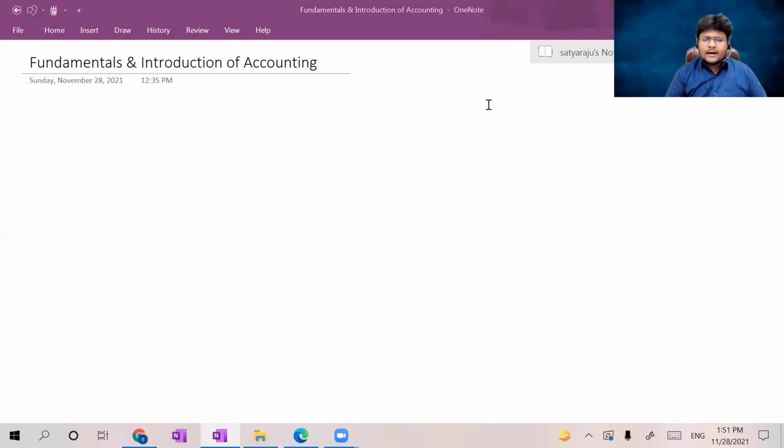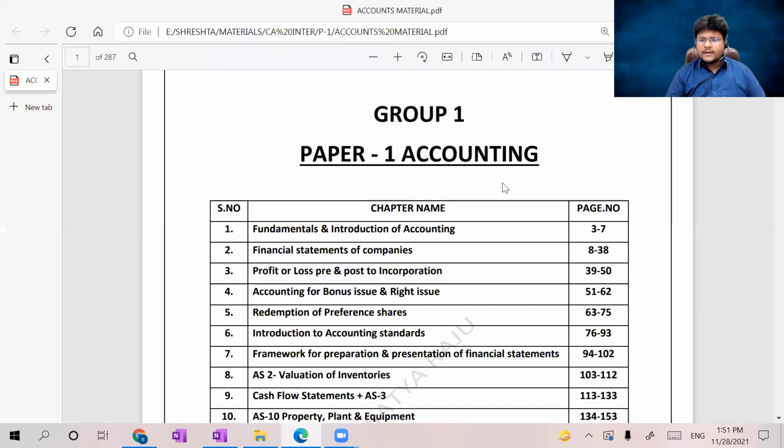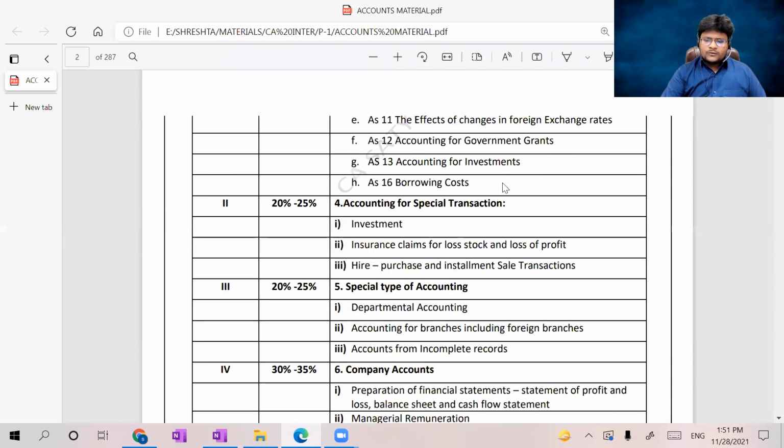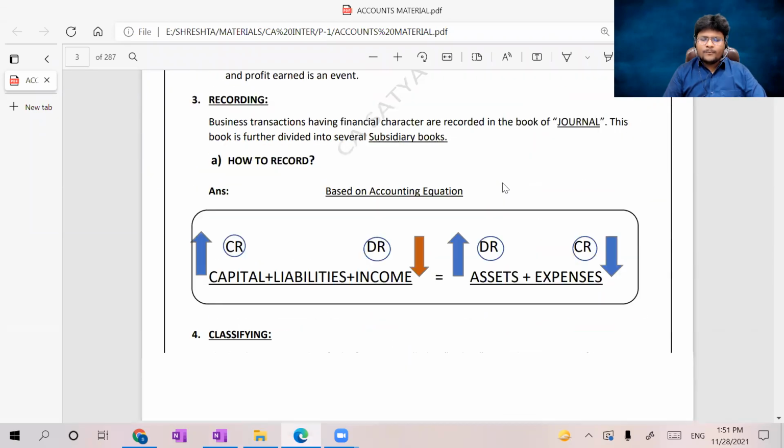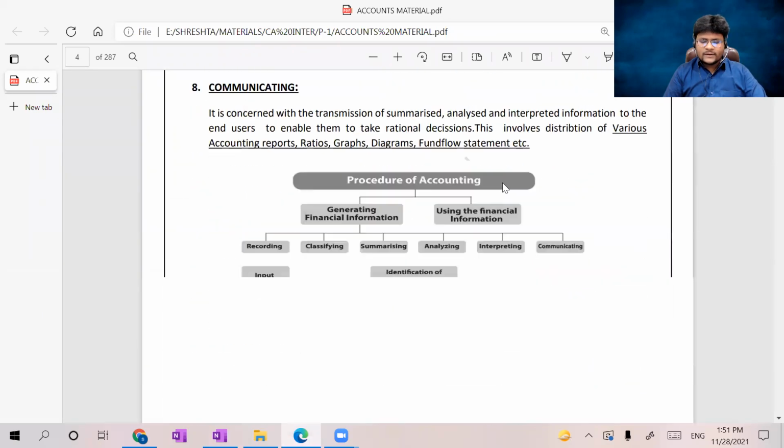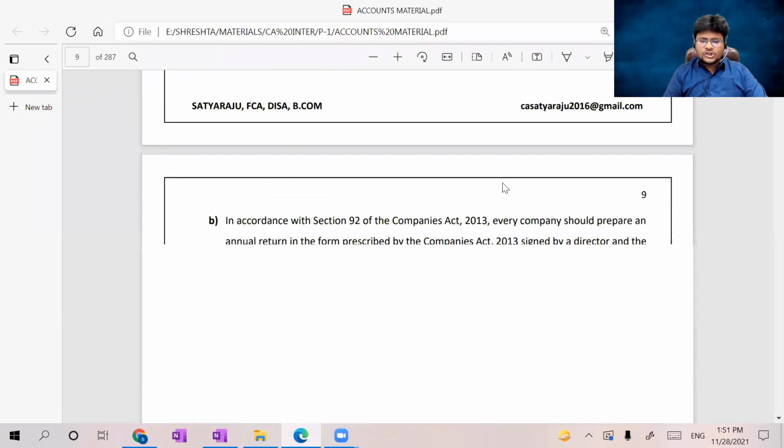In the material corner in the application or the web browser, under the specific subject, the respective material was already placed. Please download the material and make it a hard copy, which is a full-fledged material. Right now, I'm showing the entire material. It contains almost 286 pages, which form part of both theoretical aspects and the problematic issues.